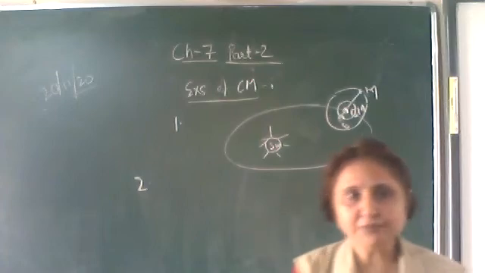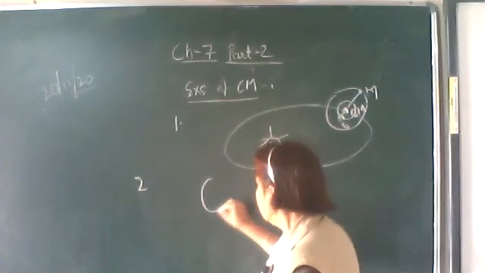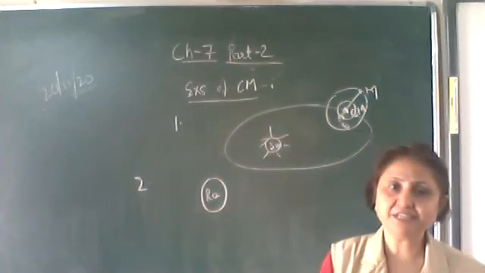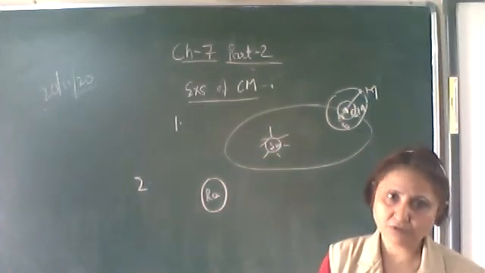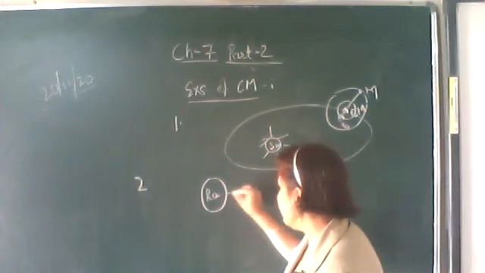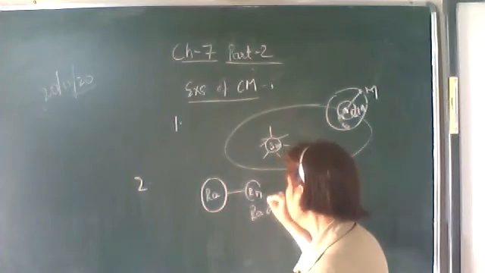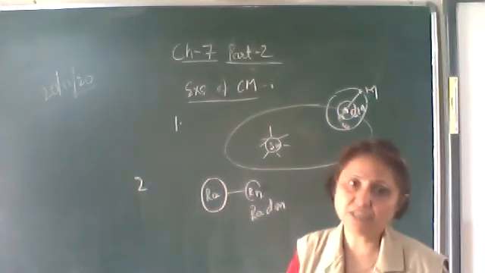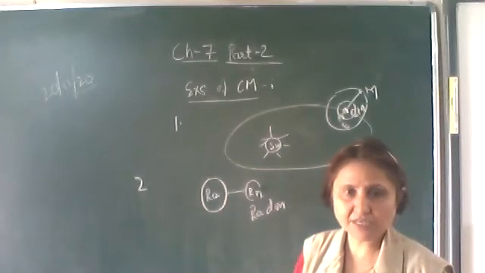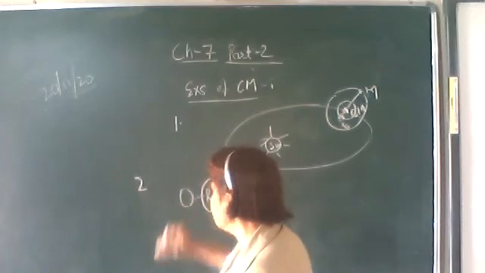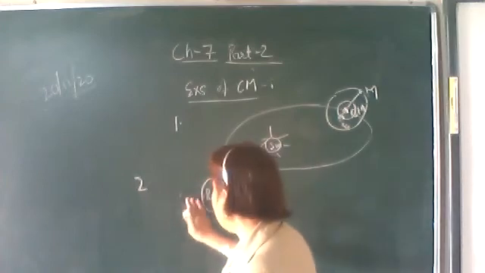If the radium nucleus is at rest and it disintegrates into two parts, one part is radon, Rn, and the other one is helium, that is the alpha particle. It disintegrates into these two parts, helium and radon.